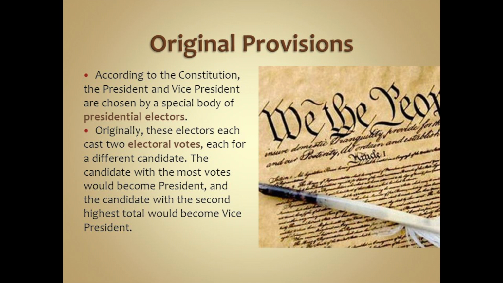The person with the second highest electoral votes would become the vice president. Now, when someone runs for president, they get to pick who their vice president is. So the Constitution has been changed to allow for that. But back then, the second place person, the runner-up, was the vice president. And that's the way it pretty much worked back in 1796.